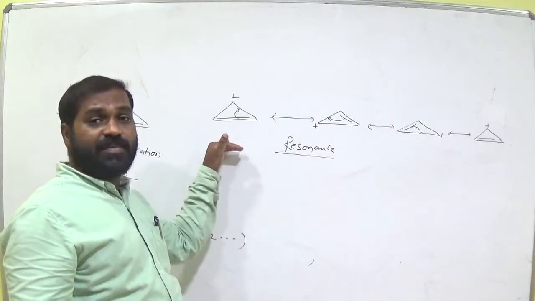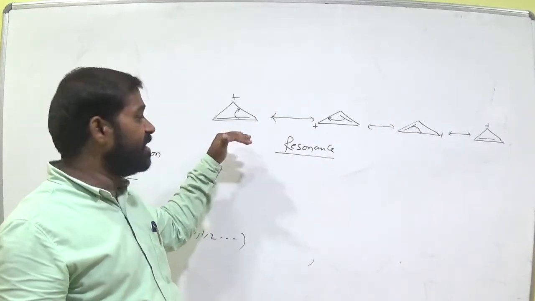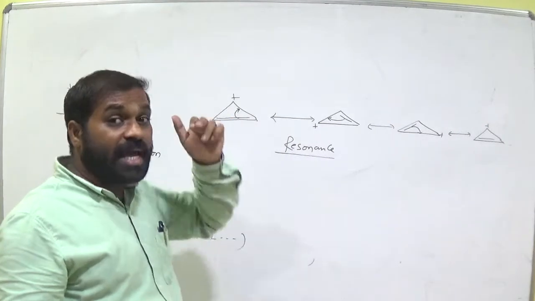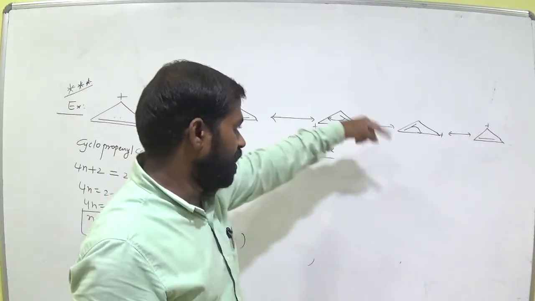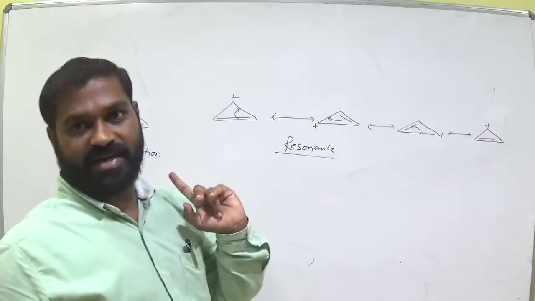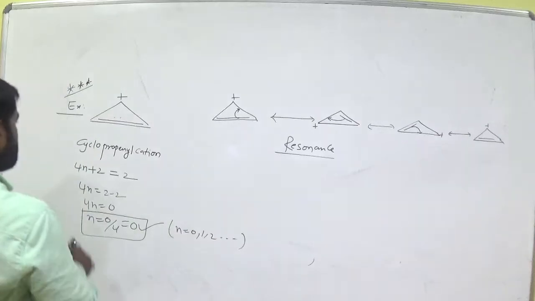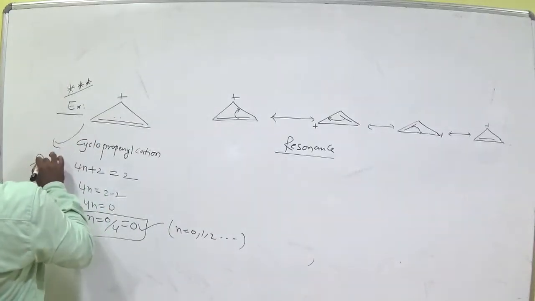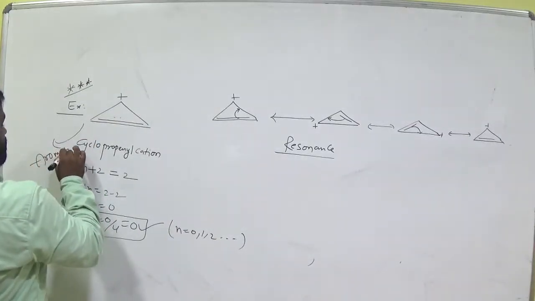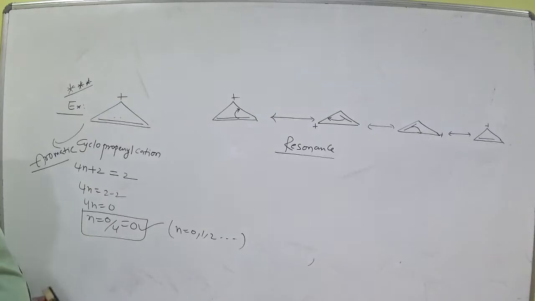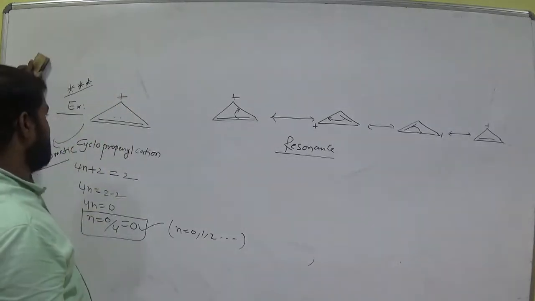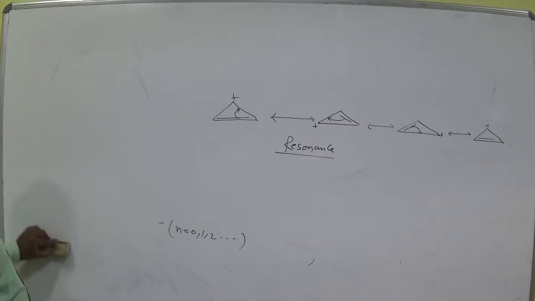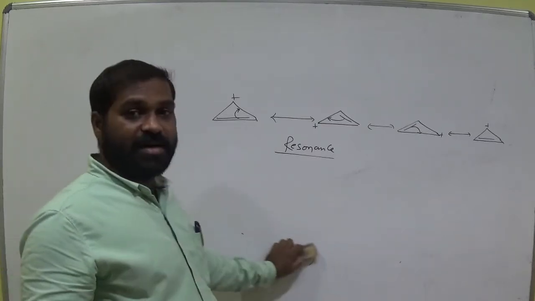And when we discuss conjugation in this molecule, what happened here? This pi bond can rotate around the molecule, inside the molecule. In this manner it is an aromatic compound. Remember this point. So cyclopropenyl cation we call it. Cation means positive. Okay, ring-like structure. Is it clear, all of you, everyone?